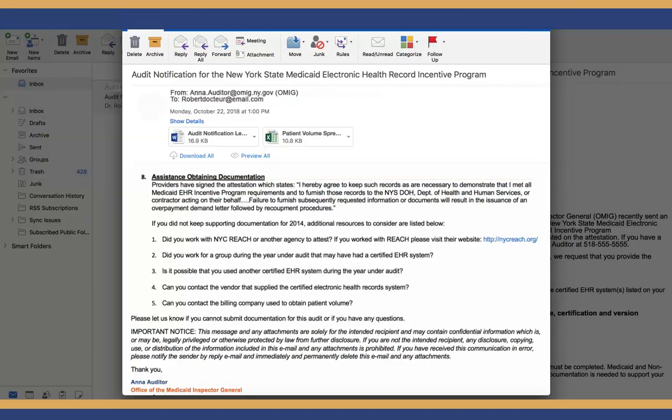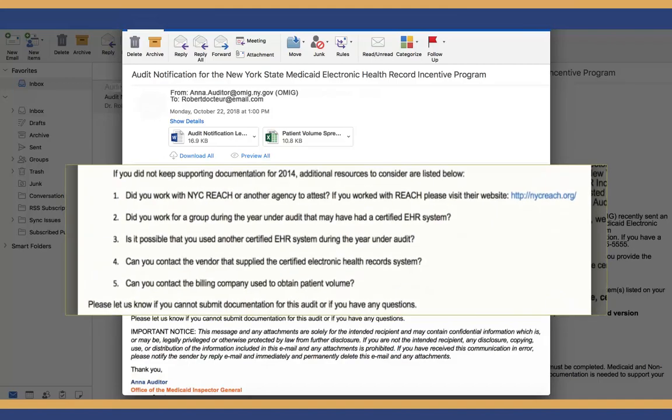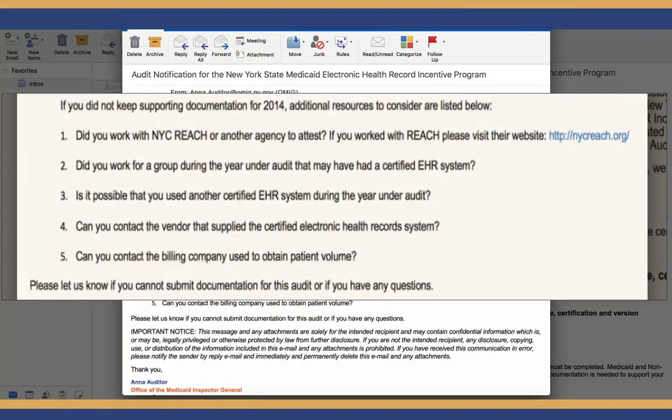If the provider did not maintain all required documentation, consider the following. Did the provider work with New York City REACH or another agency to attest? If you worked with REACH, please visit their website, nyreach.org. Did the provider work with a group during the year under audit that may have had a certified EHR system? Is it possible that the provider used another certified EHR system during the year under audit? Can you contact the vendor that supplied the certified electronic health record system? Can you contact the billing company used to obtain patient volume?